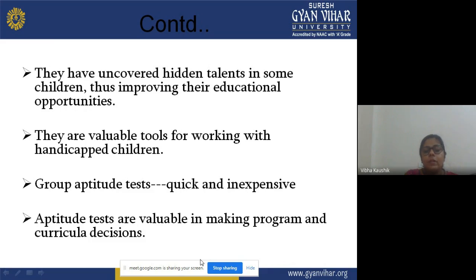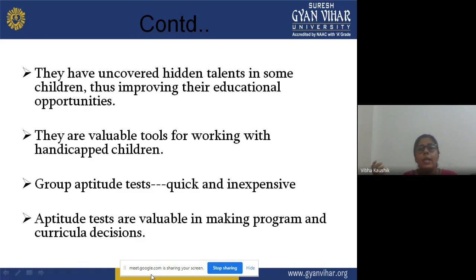Aptitude tests are valuable in making program and curricular decisions. On the basis of the performances of the learners on a particular aptitude test, after administering it we get some scores, and those scores will be very important in making future programs and curriculum decisions.